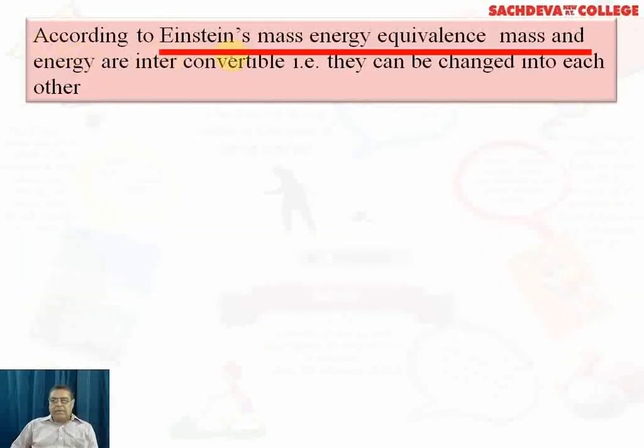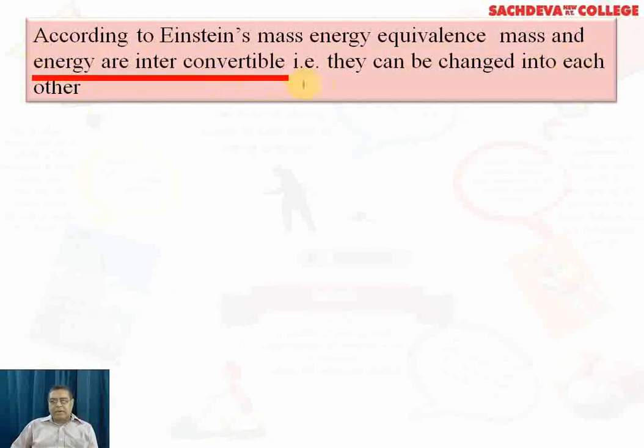Now, according to the Einstein mass energy equivalence, mass and energy are interconvertible, that is, they can be changed into each other. One other important thing suggested by Einstein was the special theory of relativity, which is m dash is equal to m naught over the square root of 1 minus v square over c square, where v stands for the velocity with which the elementary particle is moving.